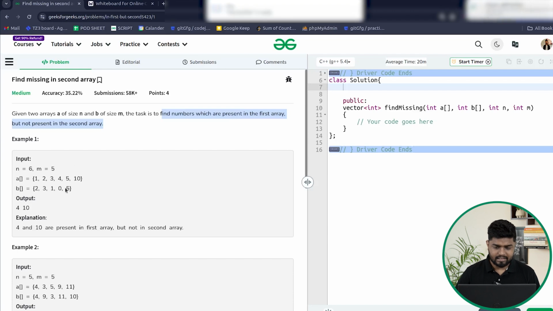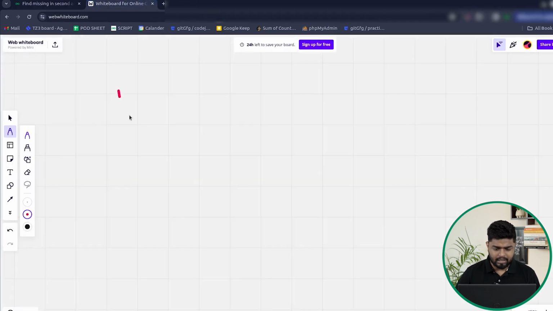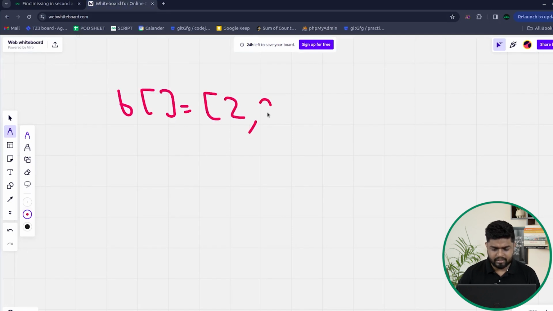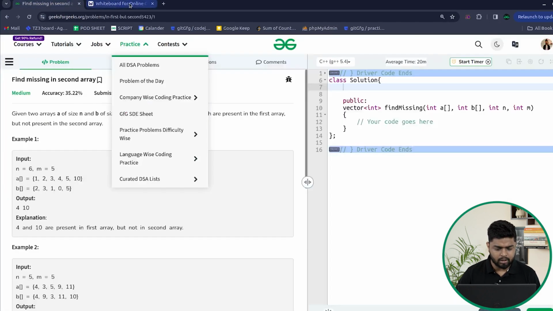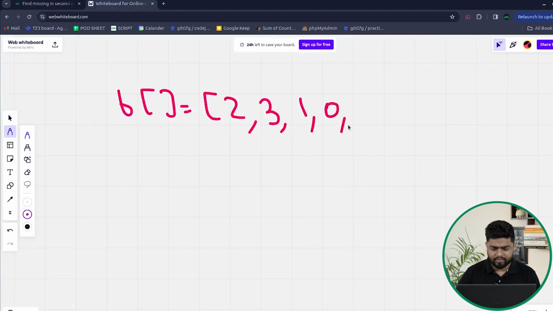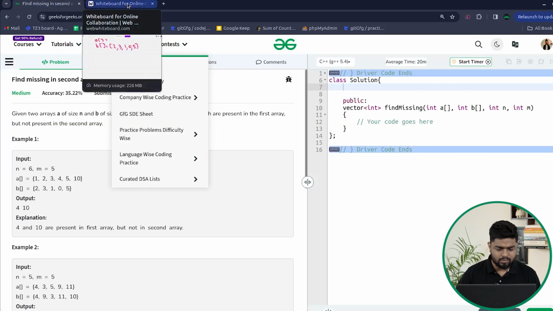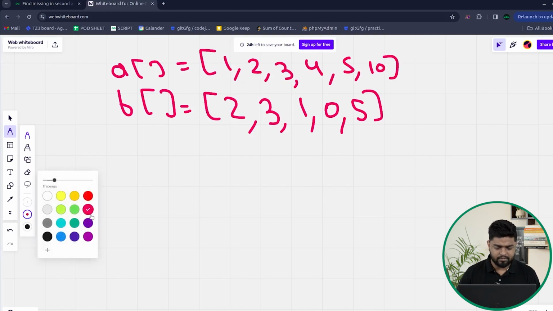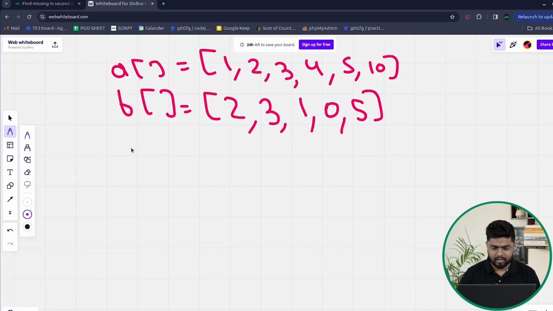Okay, so let's take this sample example. Suppose that we have got the B value as, let's say, the second array is 2, then 3, then after that we have got 1 and then 0 and then 5. Suppose this is the B array. Now let's also write the array A. So let's say the array is 1, 2, 3, 4, 5 and then 10. So we have 1, then 2, then 3 and then 4 and then 5 and then after that we have got 10.